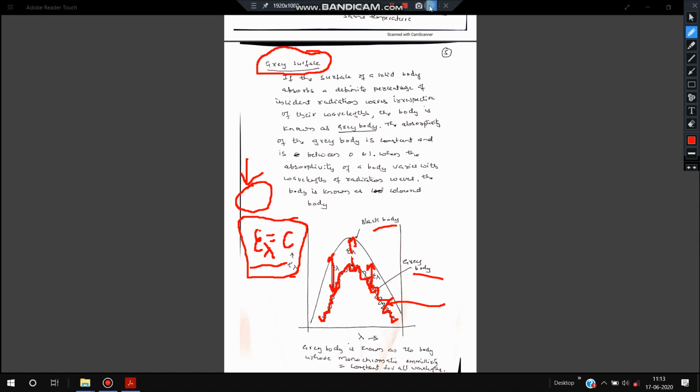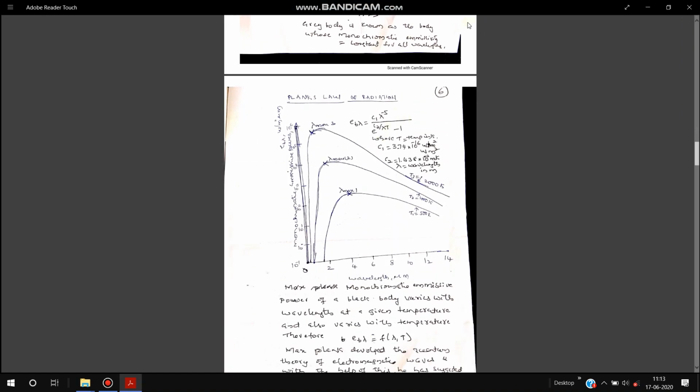Now I will go to the next thing. We shall define some of the laws of radiation. First, Planck's law of radiation. From this figure, the monochromatic emissive power of a surface at different temperatures is shown.